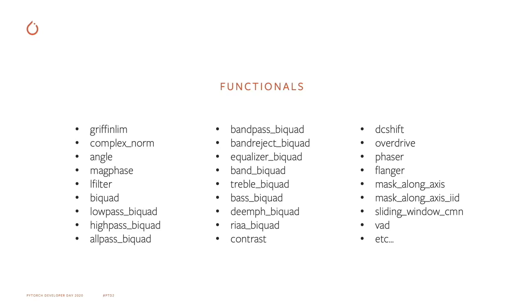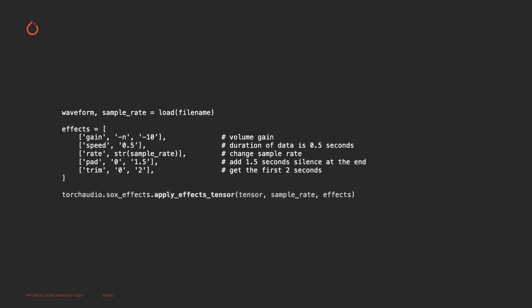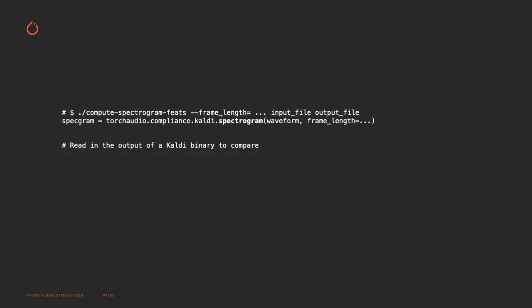The next functionality is the interface with SoX and Kaldi. For SoX, we offer a way of using their efficient C++ operations directly within PyTorch in a TorchScript-able manner. For instance, here I'm applying a sequence of gain, speed, rate change, pad, and trim using apply_effects_tensor directly on the PyTorch tensor. For Kaldi, TorchAudio provides a wrapper for TorchAudio transforms that mimics the flags provided to Kaldi binaries. You can also read ARK and SCP files through TorchAudio so that the processed output of Kaldi can be used within your TorchAudio program. Kaldi is used quite a lot in the audio community, so we want to make it easy to interface with it.